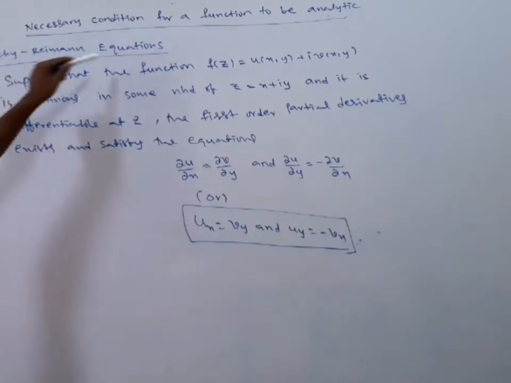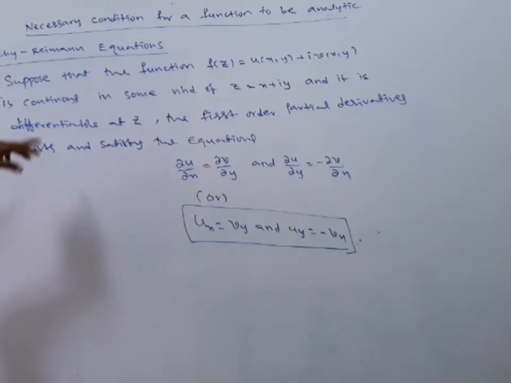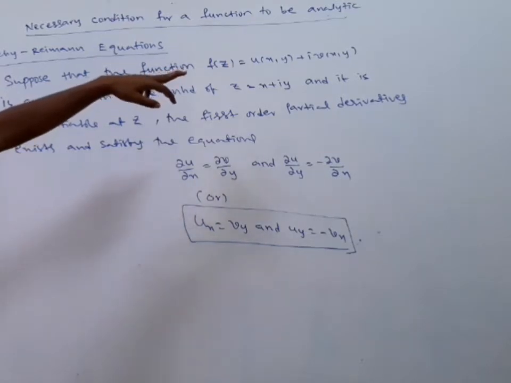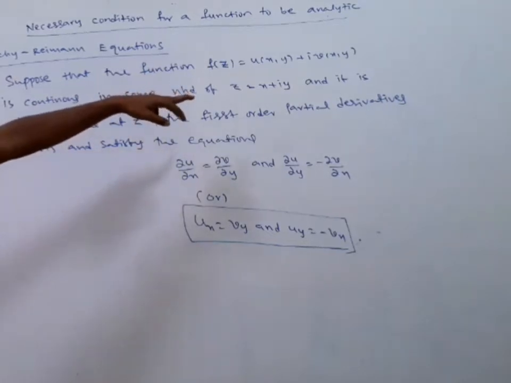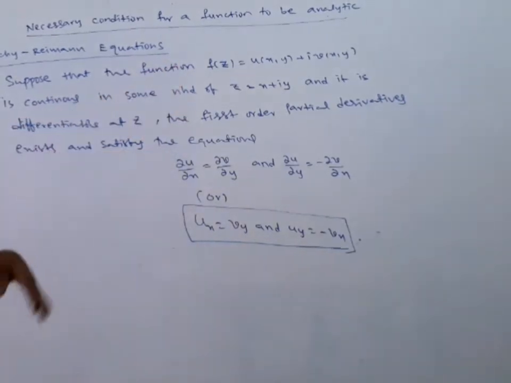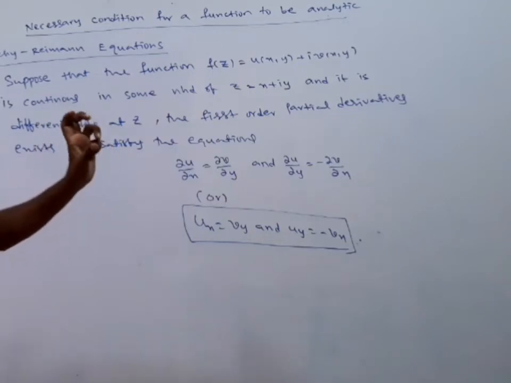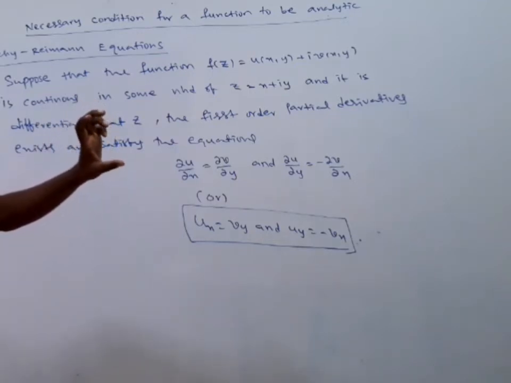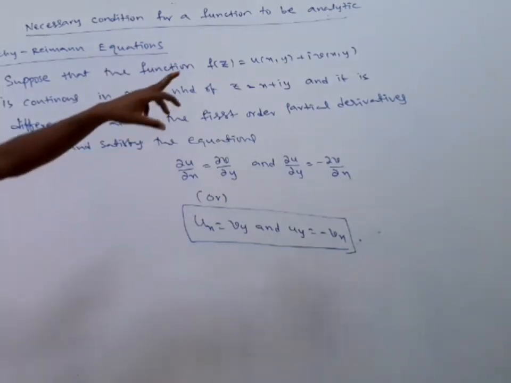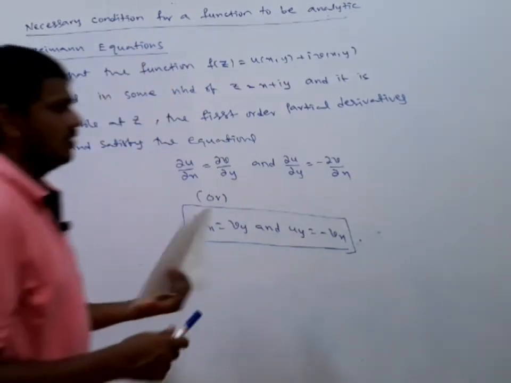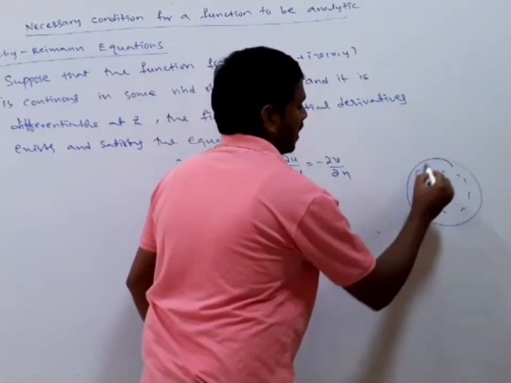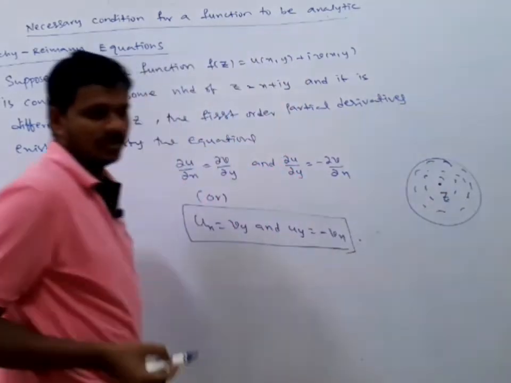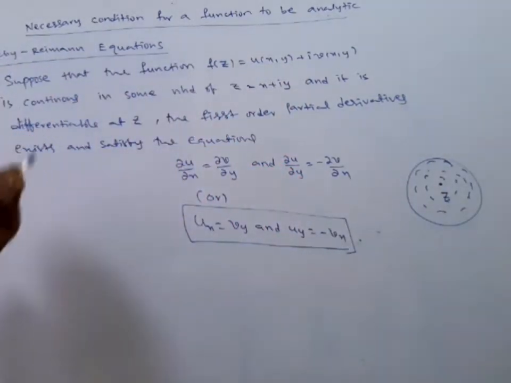So these are the Cauchy-Riemann equations. The statement of the Cauchy-Riemann equations is: suppose that the function f of z equal to u of x comma y plus i v of x comma y is continuous in some neighborhood of z, where z is equal to x plus i y. If you take a point z in the complex plane, in the neighborhood of z the function is continuous everywhere. That means if you take z as a point, and this is the neighborhood, at every point the function is continuous including z. That's why the function is continuous in the neighborhood of z.